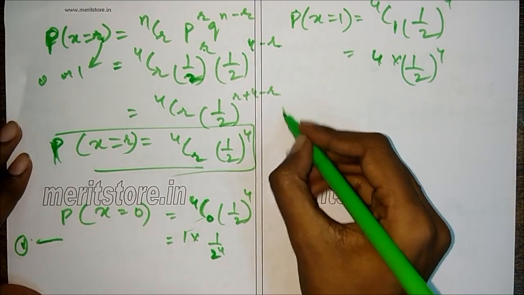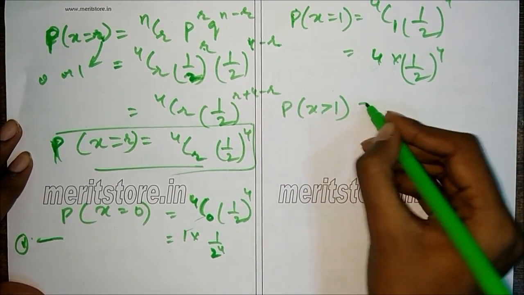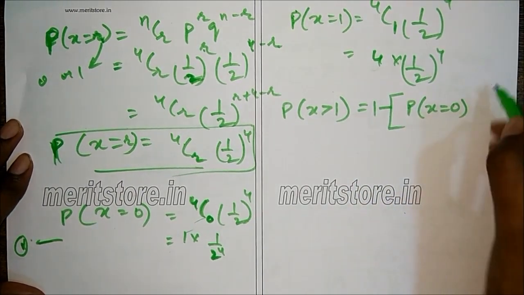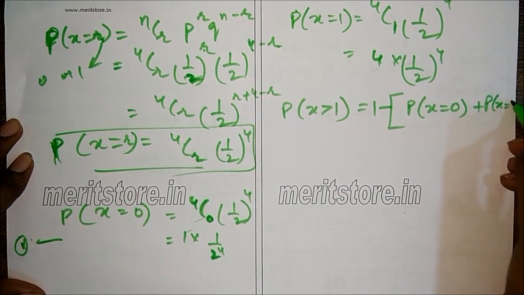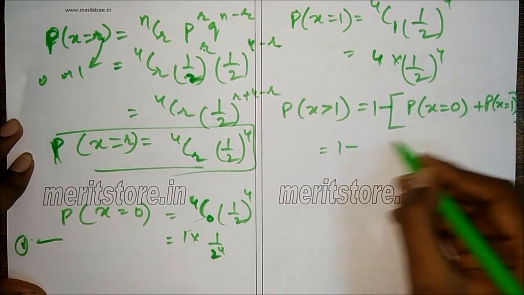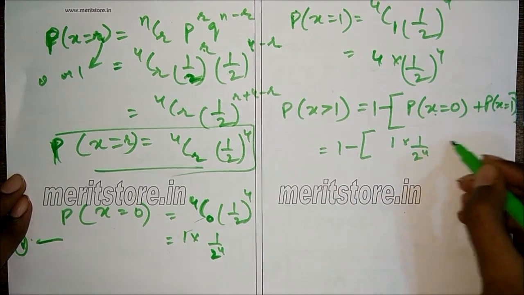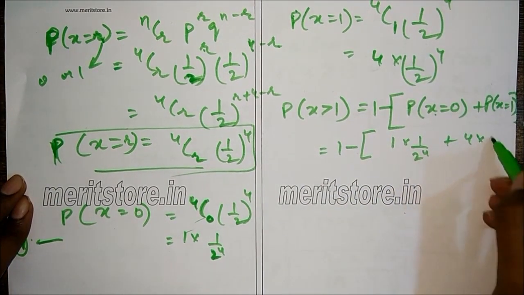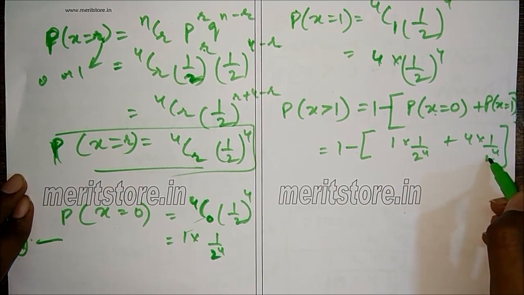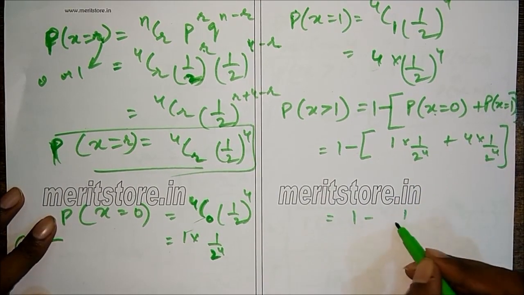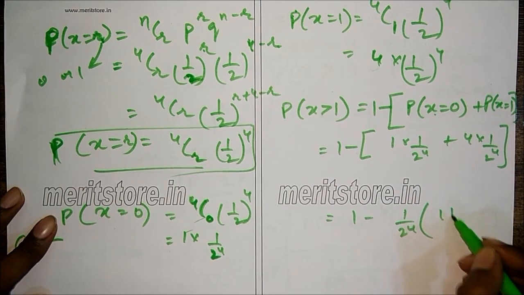So P of x greater than 1 was 1 minus P of x equals 0 in brackets plus P of x equals 1. So now P of x equals 0 is 1 into 1 by 2 raised to 4 plus P of x equals 1 is 4 into 1 by 2 raised to 4. We take 1 by 2 raised to 4 common. So we get 1 minus 1 by 2 raised to 4 common, 1 plus 4.